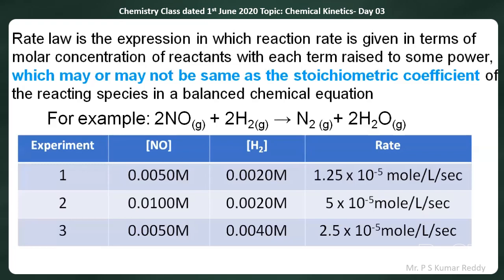Third experiment. Concentration of NO is 0.005 molar. Concentration of hydrogen is 0.004 molar. Then the rate of the reaction is 2.5 × 10^-5 moles per liter per second. This is the experimental data given to us.